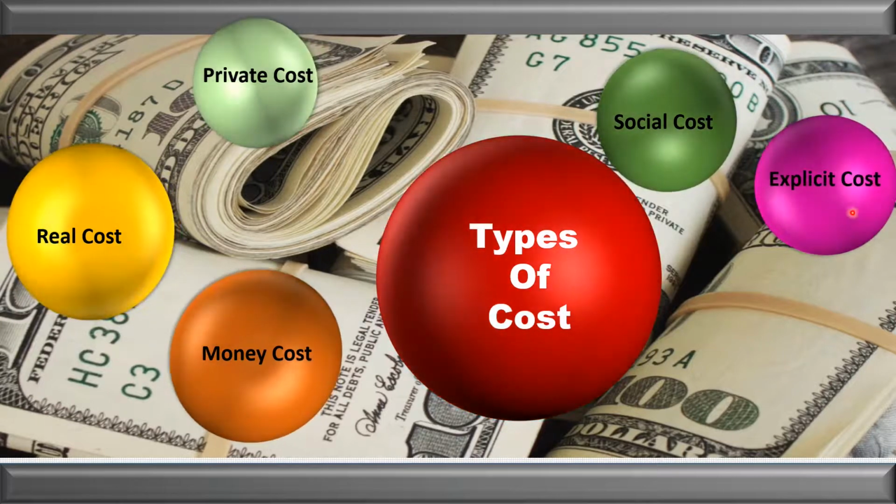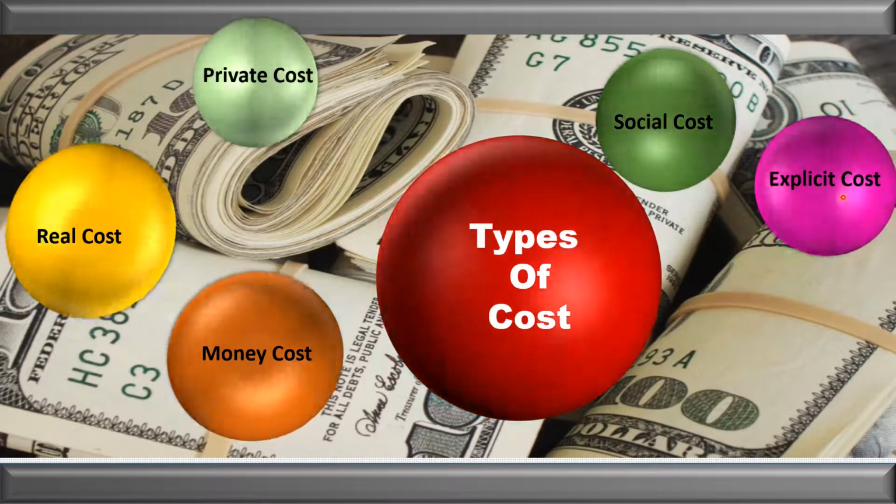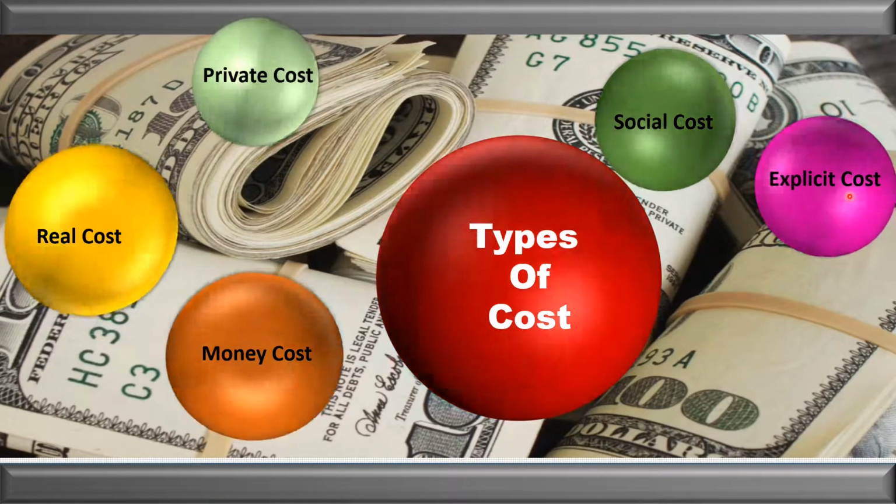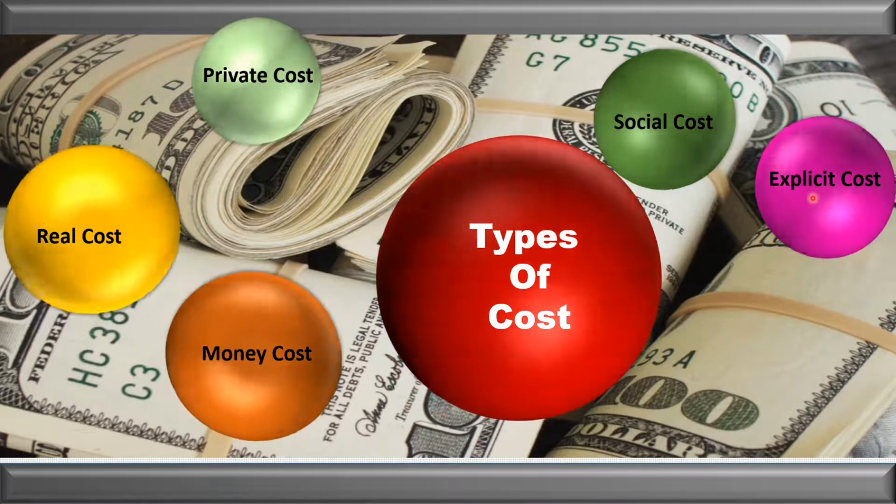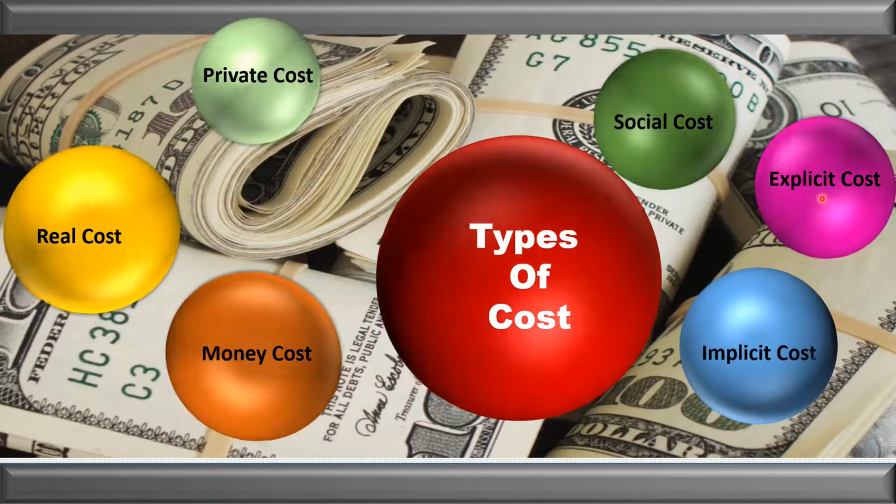Then comes the explicit cost. It means payment made to the outsiders to carry out the production process is called explicit cost. For example, payment made to the labor who is an outsider, payment made to the supplier who is an outsider. So any payment which is made to an outsider to carry out the production process is called explicit cost. The last one is implicit cost.